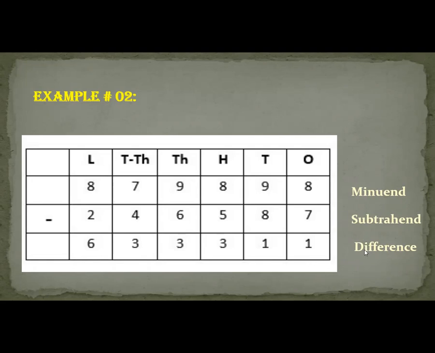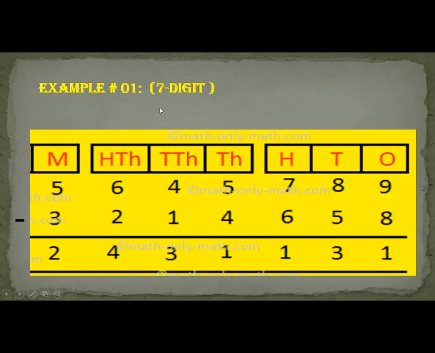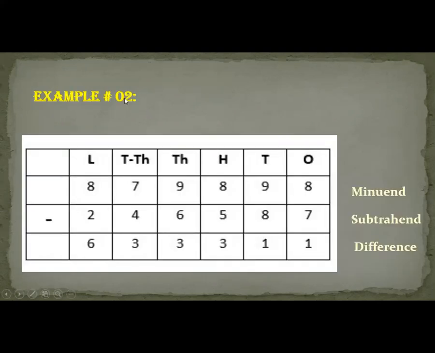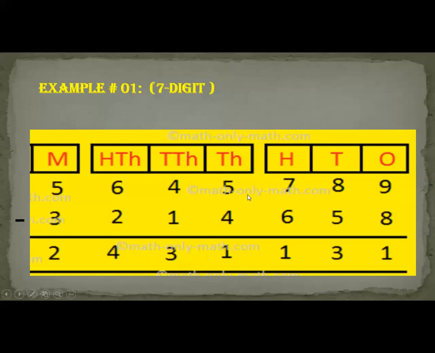Okay, now the next is example number 7. This is 6 digit number, and this is 7 digit number. So you know that 7 digit number is called million. So here you are starting 9 minus 8, 1, 8 minus 5, 3, 7 minus 6, 1, 5 minus 4, 1, 4 minus 1, 3, 6 minus 2, 4, and 5 minus 3, 2.